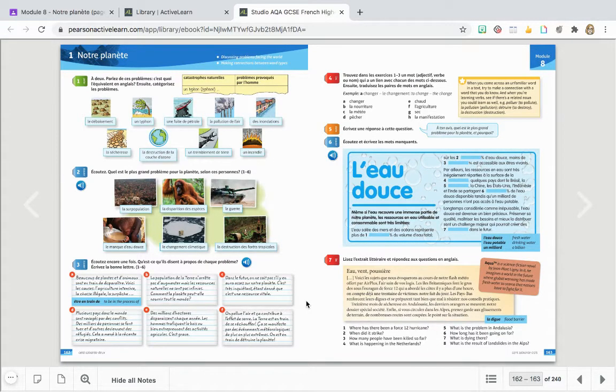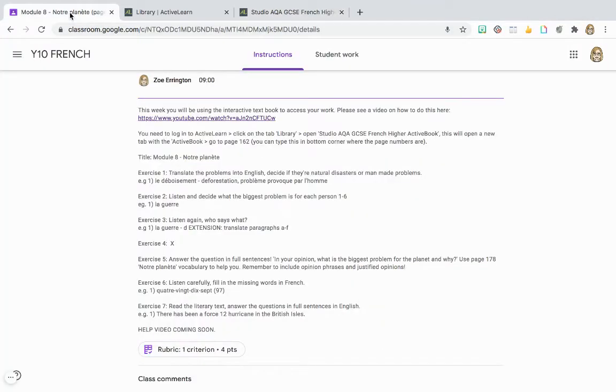Before you do that, if you want to do it in a Google Doc or on paper, that's completely up to you. But please make sure it's presented clearly, under subheadings. So first of all, your title, which is going to be Module Notre planète, our planet, and then exercise 1, 2, etc., just so it's easier to have a look at and mark.